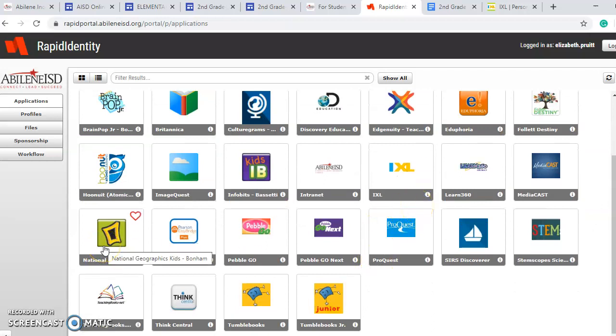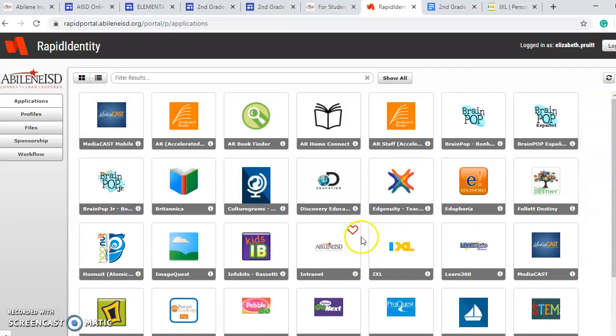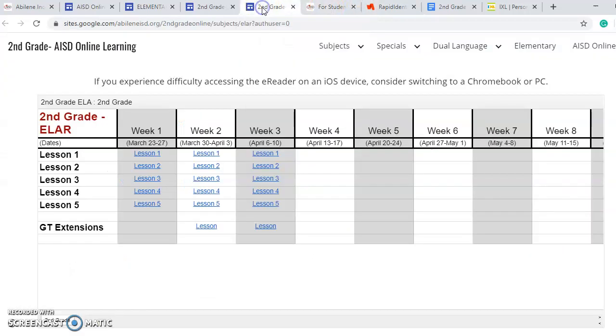National Geographic. Pearson is where we've been going for reading, but we're not going to be doing that starting next week. PebbleGo is a lot of science and social studies. Then some awesome science is STEM Scopes down here. Teaching Books, Tumble Books, and Tumble Books Junior have all kinds of books and games for you to read online. This Rapid Identity has more than just the IXL link and BrainPop Junior and PebbleGo. So explore that a little bit as you go.